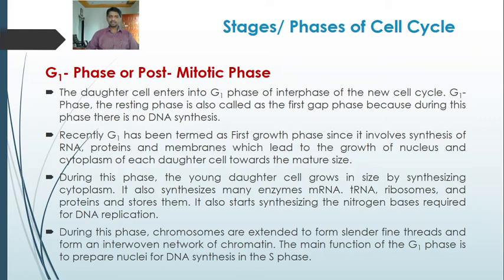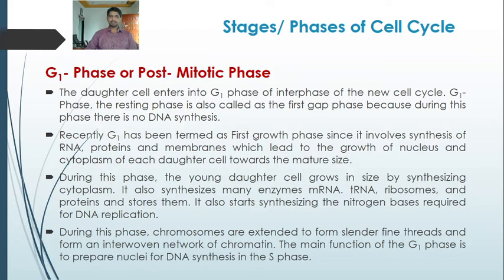It also synthesizes the nitrogen bases required for DNA replication. Nitrogen bases make the nucleotides, and these nucleotides are the building blocks of the DNA. So the nitrogen bases required for DNA synthesis start to be synthesized in the G1 phase.